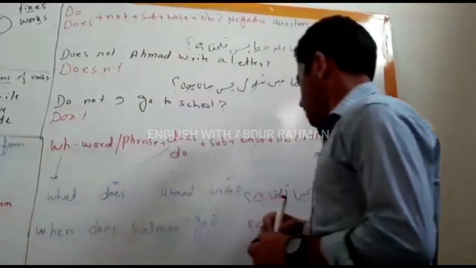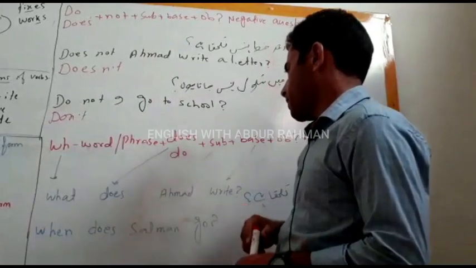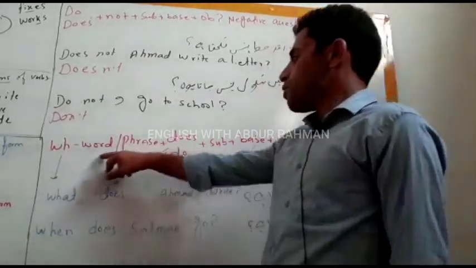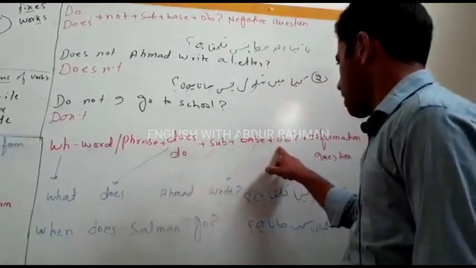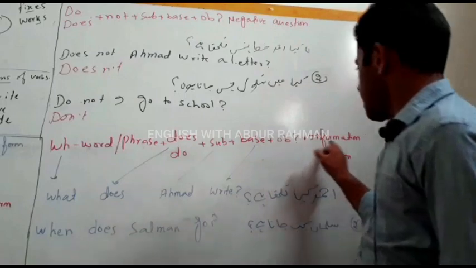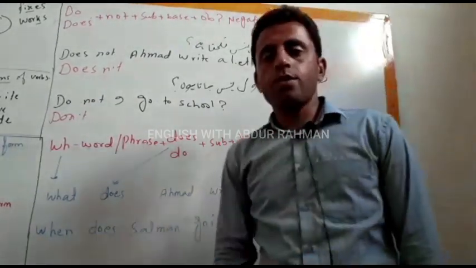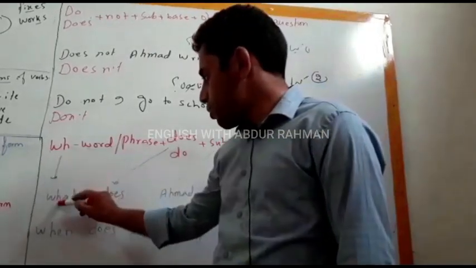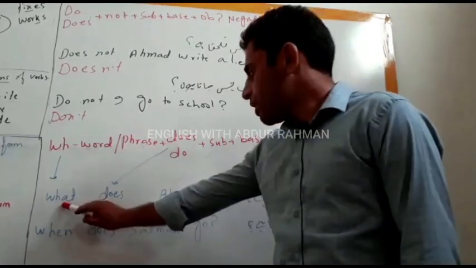And come to WH word question. WH word phrase, then do, does, then subject, then base form verb, then object, and it is called information question. इसको हम information question भी कहते हैं और इसको हम WH word question भी कहते हैं. Like for example, अहमद क्या लिखता है, so what does Ahmad write?